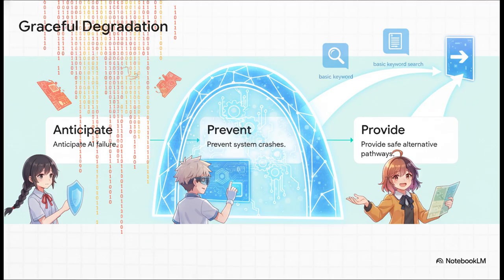For example, if the AI suddenly can't summarize a massive document, you gracefully degrade by just offering a basic keyword search instead. Don't leave them hanging with a blank screen and a little frowny face icon. You have to guide them safely back to shore.